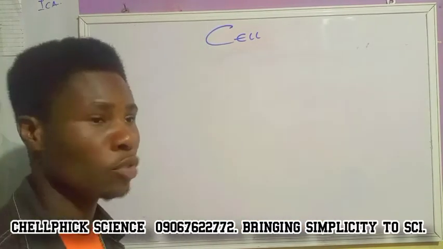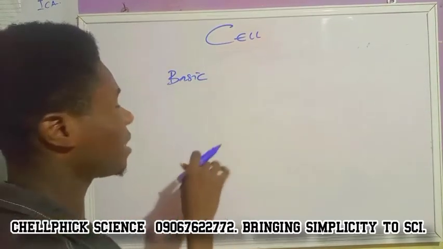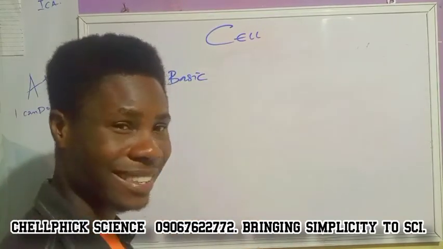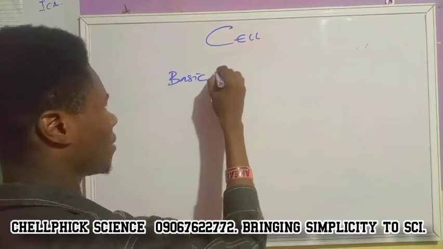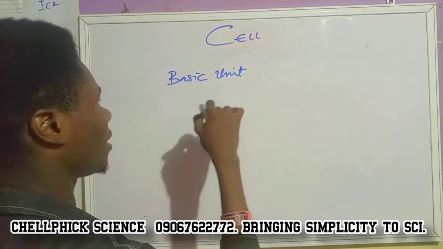So cell is the basic structure. The word basic means that it is the most important, the foundation, the basic unit. This is the most important unit, the basic unit, or you can call it the basic structure.